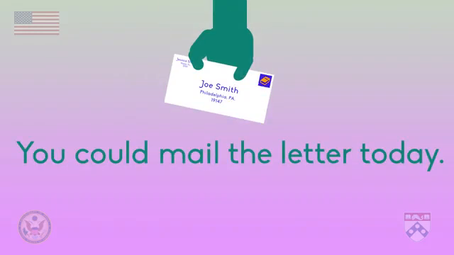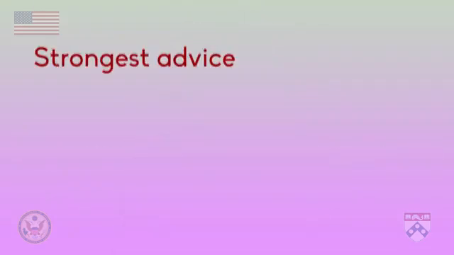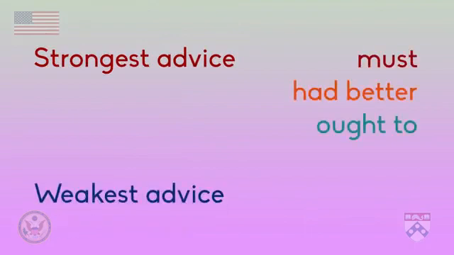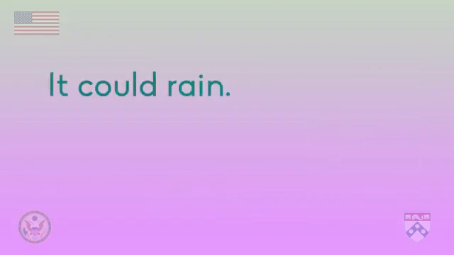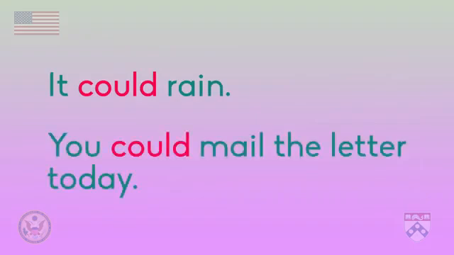However, if you use the modal could to give advice, like in the sentence, you could mail the letter today, then you're giving less serious advice. It's okay to mail the letter today or tomorrow. Modals that express advice include, in order from strongest to weakest, must, had better, ought to, should, and could. Notice that must and could were also modals of possibility. Some modals can express different meanings depending on the rest of the sentence. So when we say, it could rain and you could mail the letter today, the word could has different meanings.